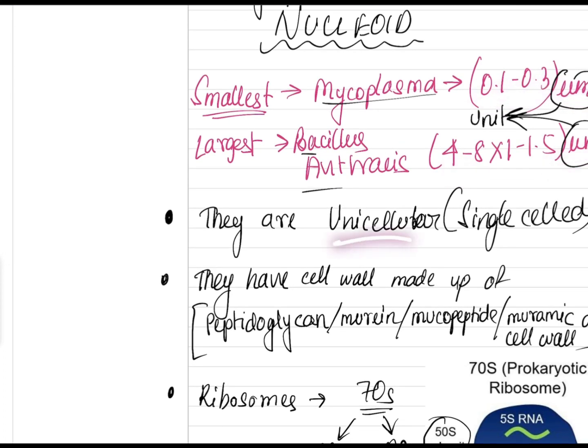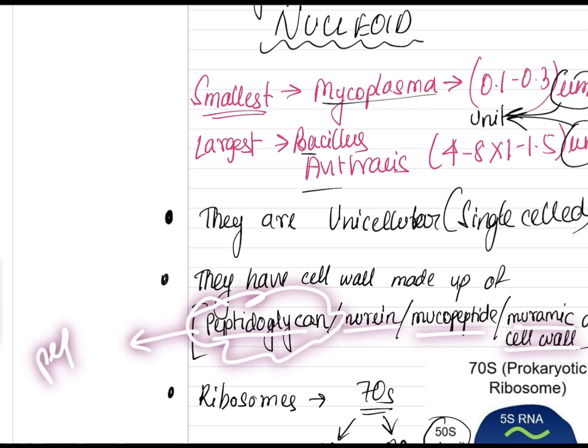They are unicellular, single cell. This is very important. They have a cell wall made up of peptidoglycan, also called murein, mucopeptide, muramic acid cell wall. Just remember this, it will be beneficial. Their cell wall is made up of peptidoglycan.